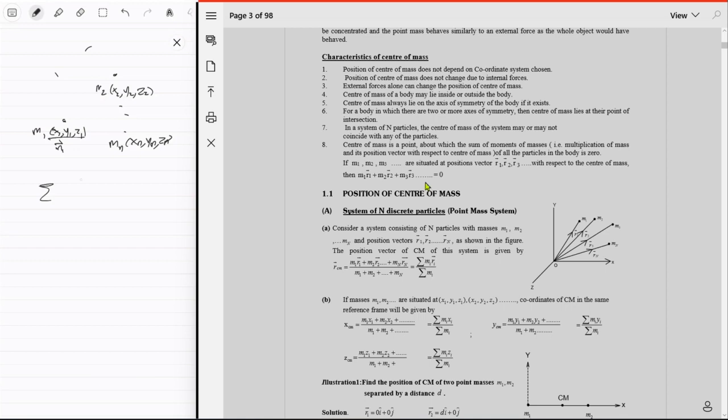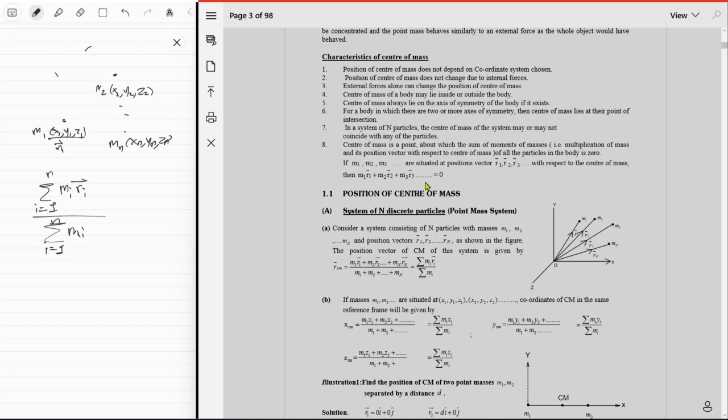The summation is of mi times ri vector, where i goes from 1 to n. You start with m1 r1 vector, which means m1 times (x1 i hat plus y1 j hat and so on). This is the numerator, and you divide it by the total mass, which is the summation of mi from i equals 1 to n.